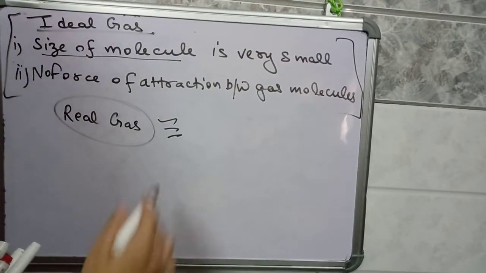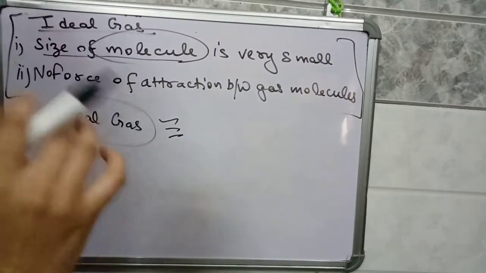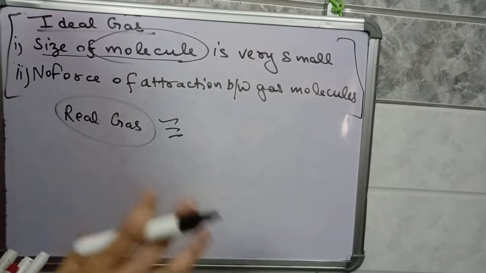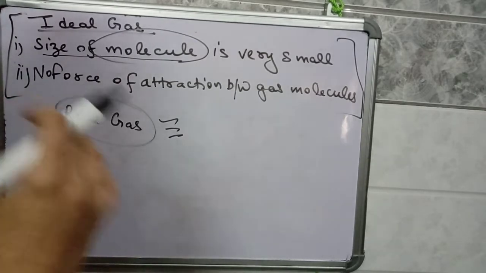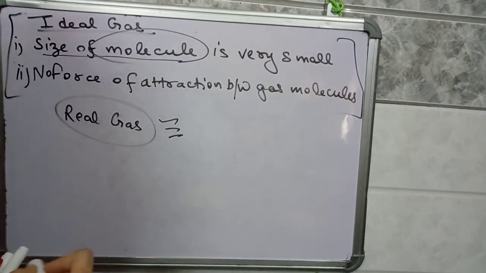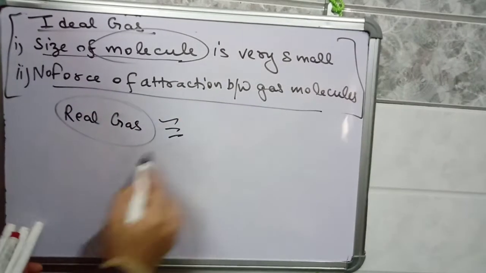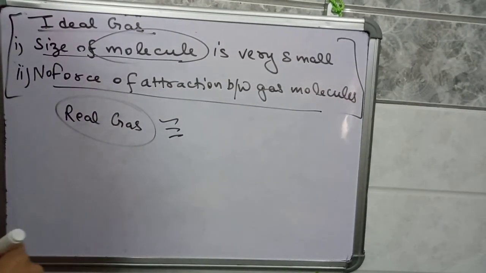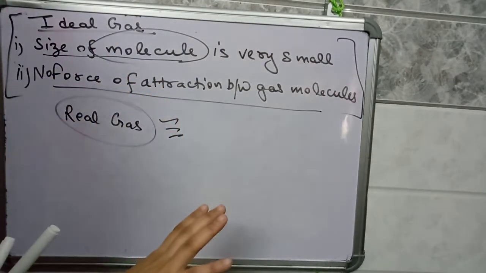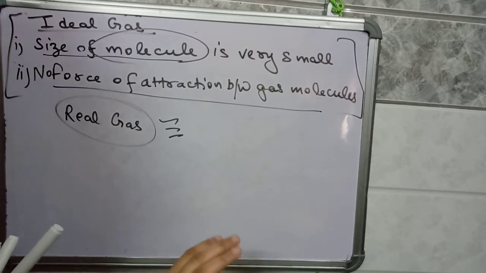They have some size also, they occupy space, and the particles of real gases also attract each other. So the ideal gas condition is a hypothetical condition.